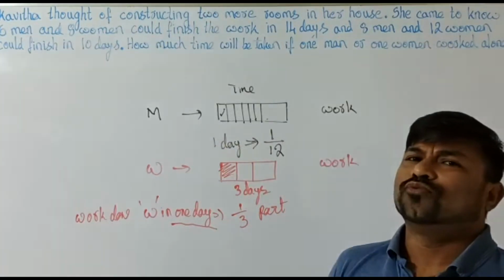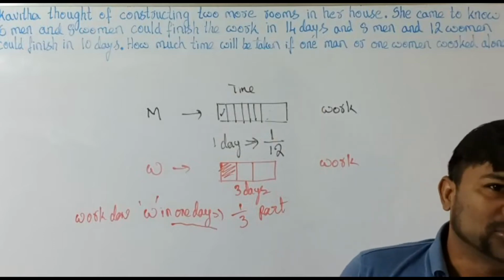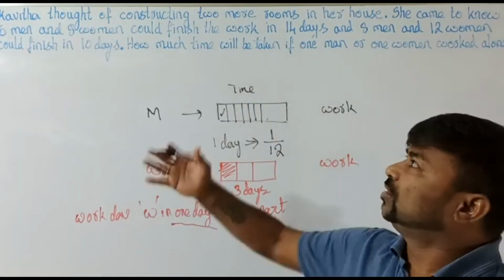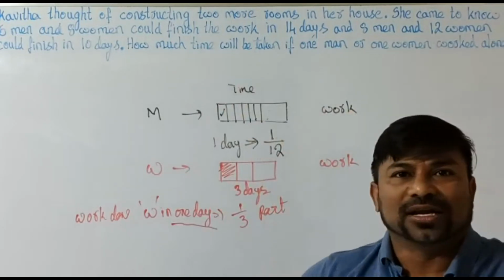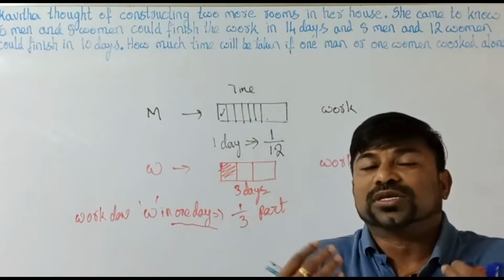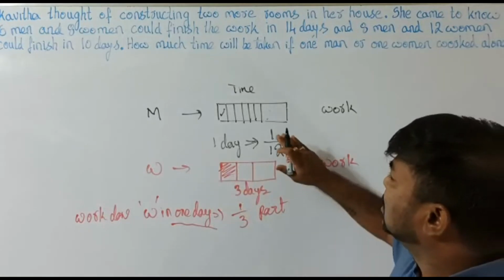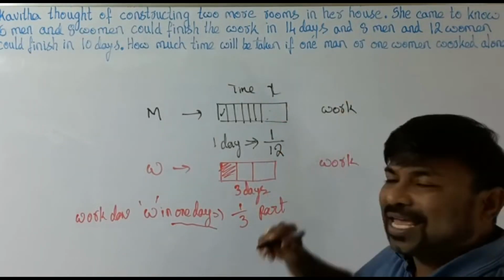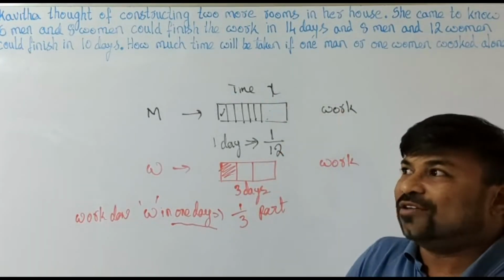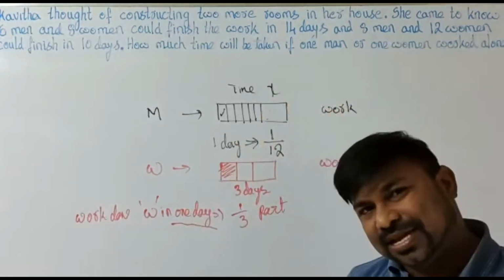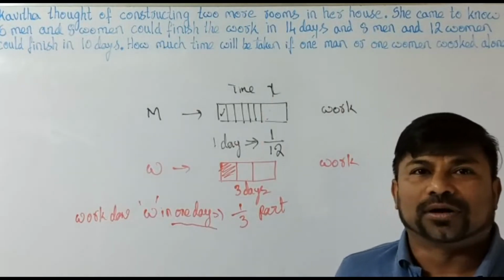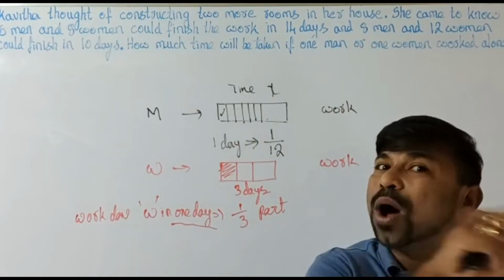Now this is just an example I have taken, but when we are dealing with a question, we can't guess directly 12 days or 3 days. What we have to do, when we don't know, is take this as x days. If a man is able to complete the entire work in x days, what is the amount of work done by the man in 1 day?